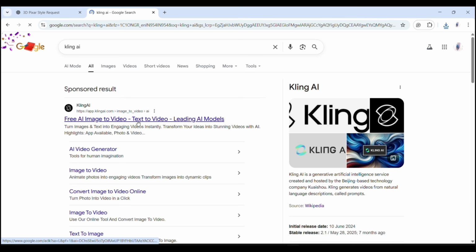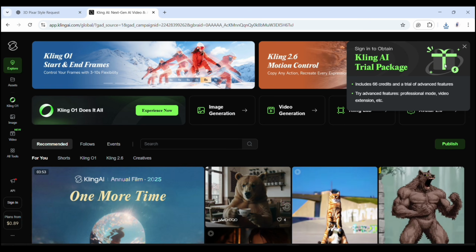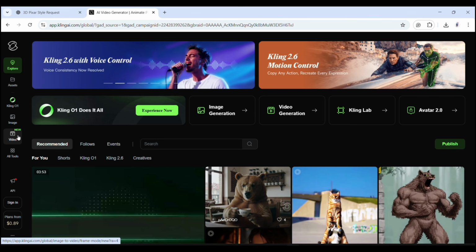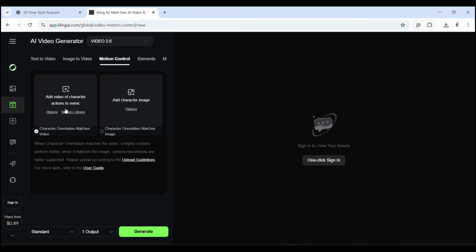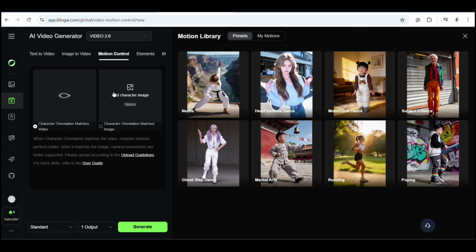Step 4, now go to Kling AI, and obviously you sign in on the website, tap on the video and tap on motion controller. Now upload the video which you downloaded from YouTube, and here is one pro tip: upload a 10 to 12 second video.